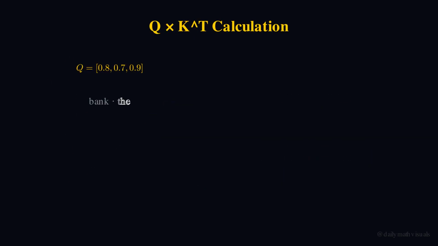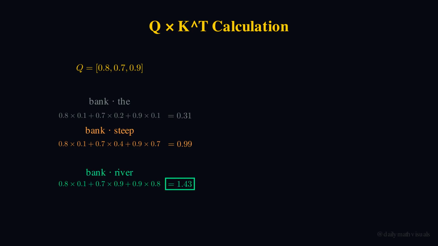Bank dot the: 0.8 times 0.1 plus 0.7 times 0.2 plus 0.9 times 0.1. That's 0.31. Low similarity. Bank dot steep: 0.8 times 0.1 plus 0.7 times 0.4 plus 0.9 times 0.7. That's 0.99. Bank dot river: 0.8 times 0.1 plus 0.7 times 0.9 plus 0.9 times 0.8. That's 1.43. High similarity. The final attention scores: the gets 0.31, steep gets 0.99, river gets 1.43. River has the highest score. Bank should pay the most attention to river.